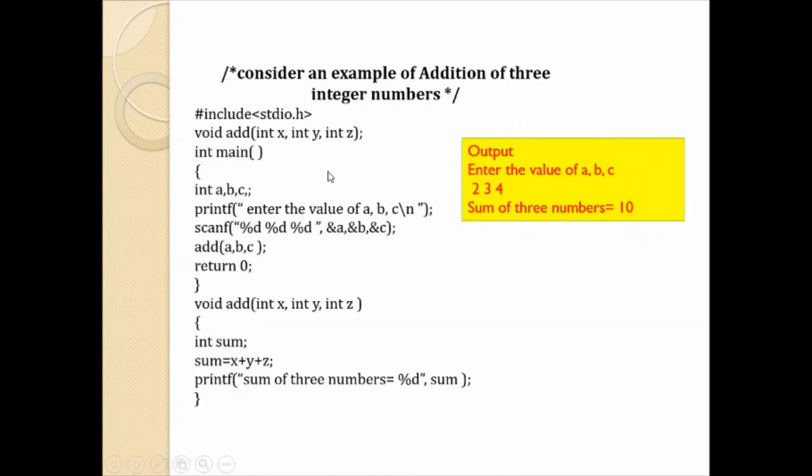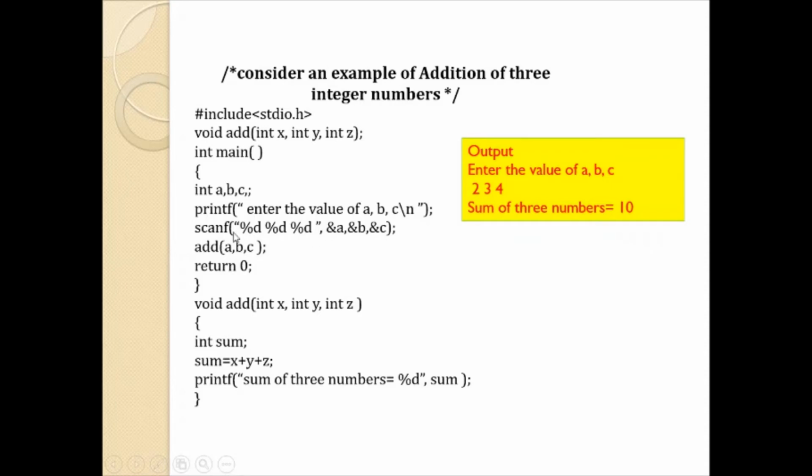Let us see one example. The same example we are going to see, but here applying the second category of a function. The function is declared here: add(int x, int y, int z), which means it is expecting some values from the calling function. Here is the main function. In the main function you are reading three values for A, B and C.